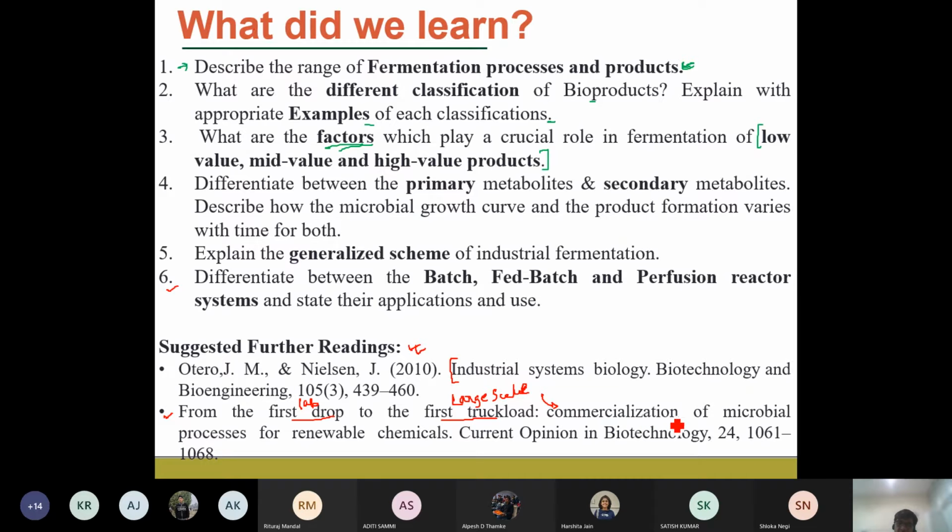So that is the main objective: when you scale up your lab scale biochemical to the larger scale process, it should end up in the market and be commercialized. So the very basic overview is described in this particular paper. If you cannot find these articles, you can ask me, and I will upload them in the class materials.